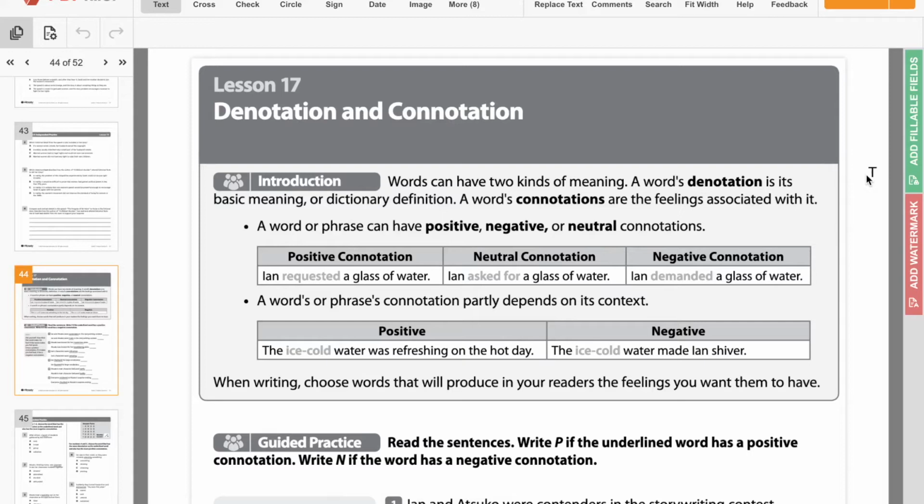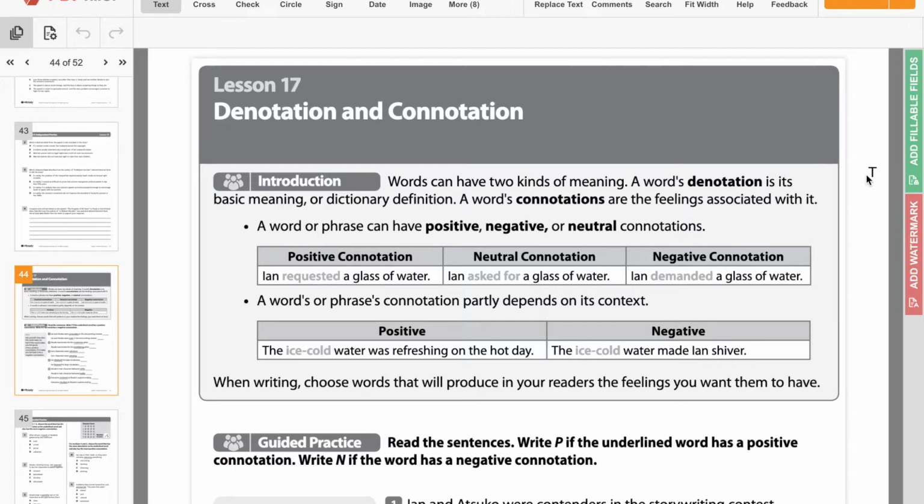Okay, 7th grade, so today we're looking at denotation and connotation, which we talked about before, but I know this is a little bit different than what we've done before, so we will still go ahead and do it because it's not a repeat exactly of what we've already done. So we're on page 44 in the reading packet, and we're going to do this introduction here and then the guided practice together, and then you guys will do page 45 on your own.